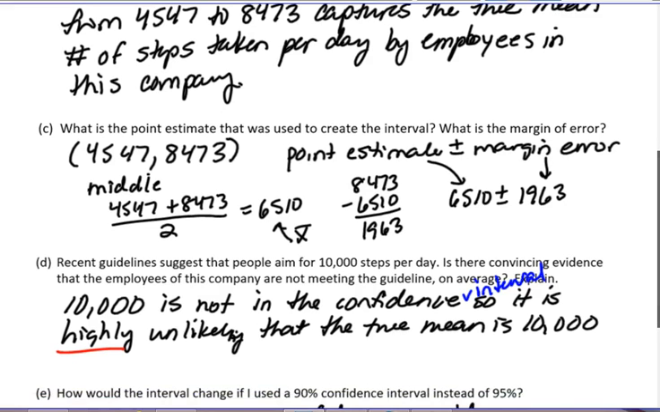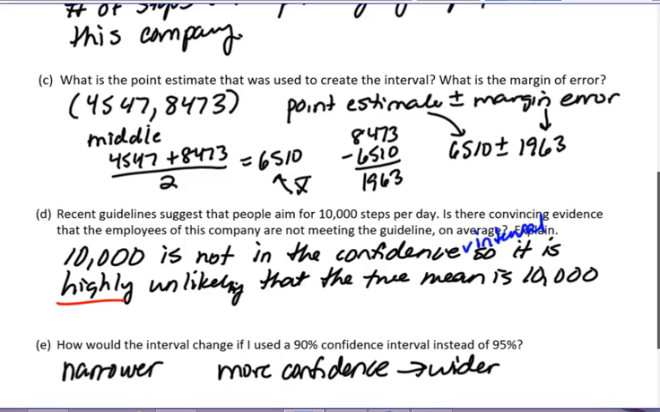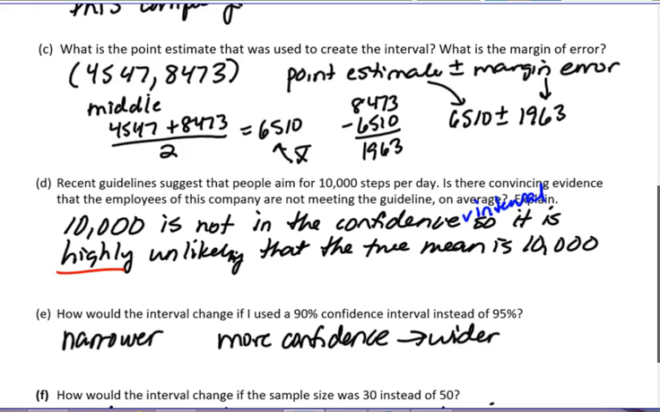Next question. How would the interval change if I used 90% confidence instead of 95%? Basically, would the interval get narrower or would it get wider? Take a minute to think. It would get narrower. I'm less confident that it contains the true population mean because it is narrower. It's more precise, therefore I miss more often. If I want to have a higher level of confidence, I have to have a wider interval or a larger sample size. So how would the interval change if the sample size was 30 instead of 50?